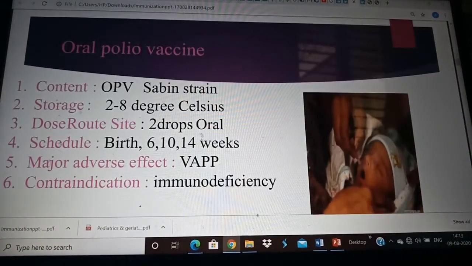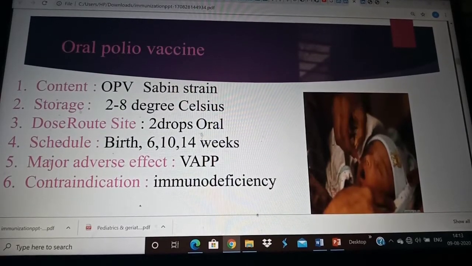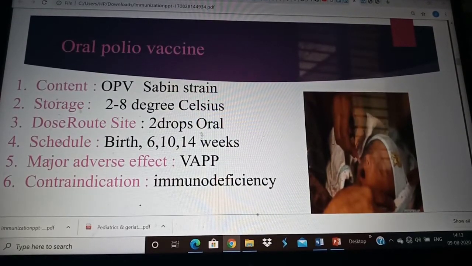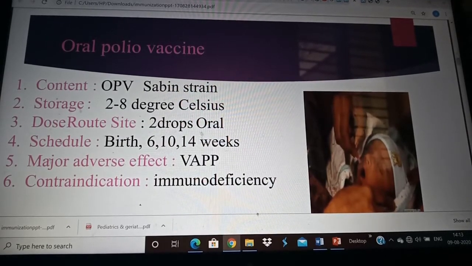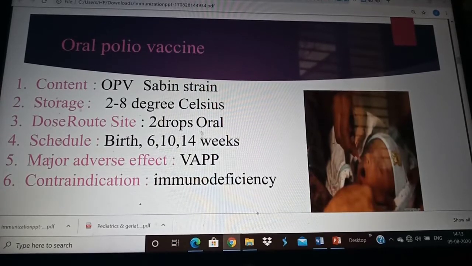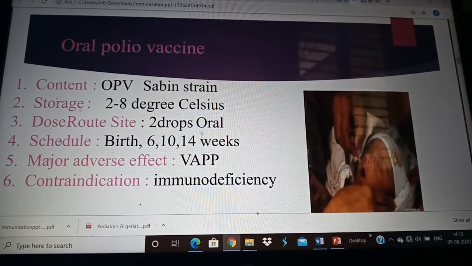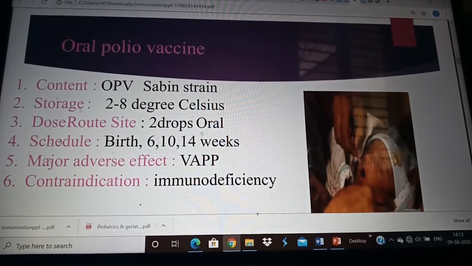Next is oral polio vaccine. There are two forms of polio vaccine. One is injectable polio vaccine, the other one is oral polio vaccine. Injectable is otherwise called Salk, and oral polio is otherwise called Sabin strain. The storage is the same, 2 to 8 degrees Celsius. All these vaccines are stored between 2 to 8 degrees Celsius.